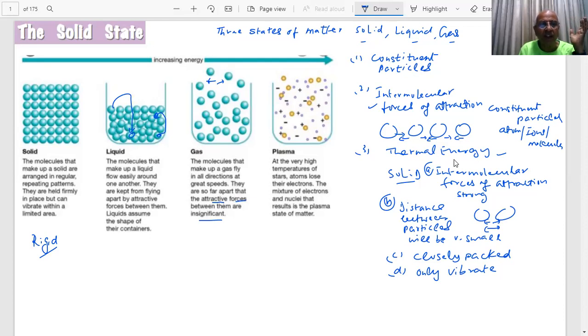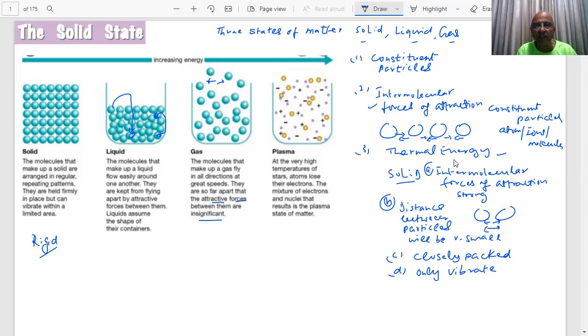And students, solids have definite shape and geometry, and liquids will take the shape of the container in which you put them. Volume will remain the same. But what is happening in gas, students? You can see these particles are randomly moving at great speeds. The force of attraction is negligible. And there's another state which we are not going to discuss, only plasma, we have shown it.